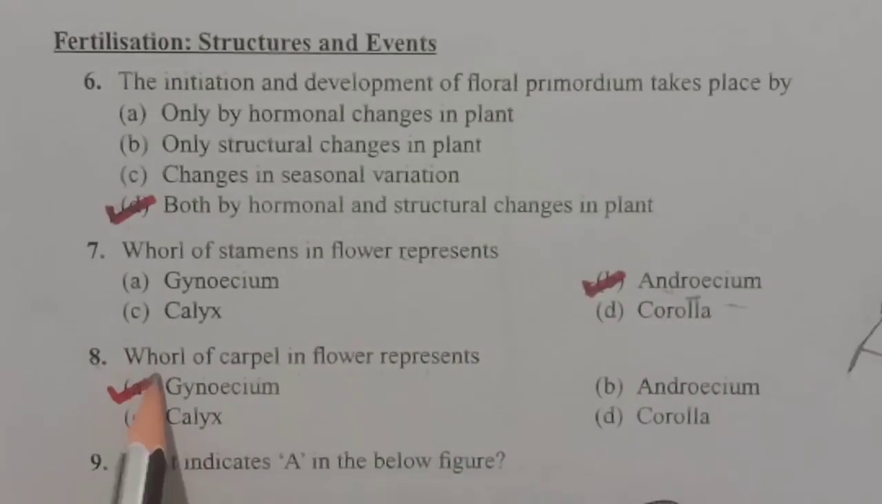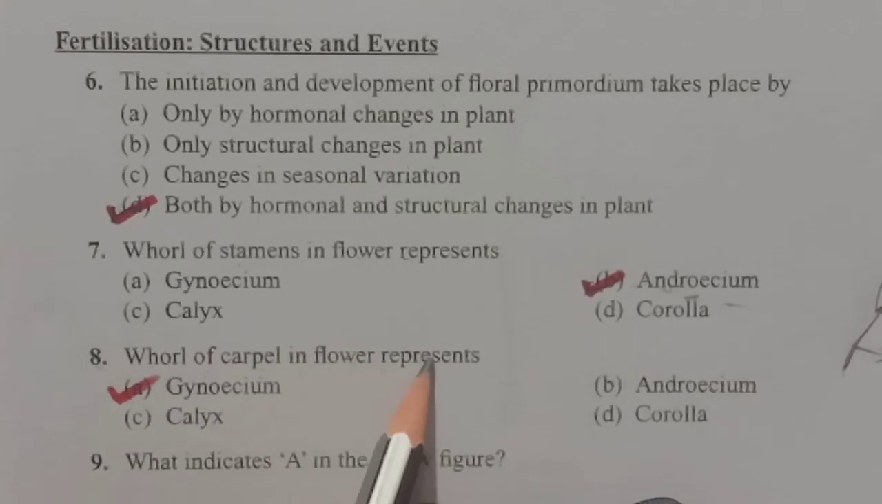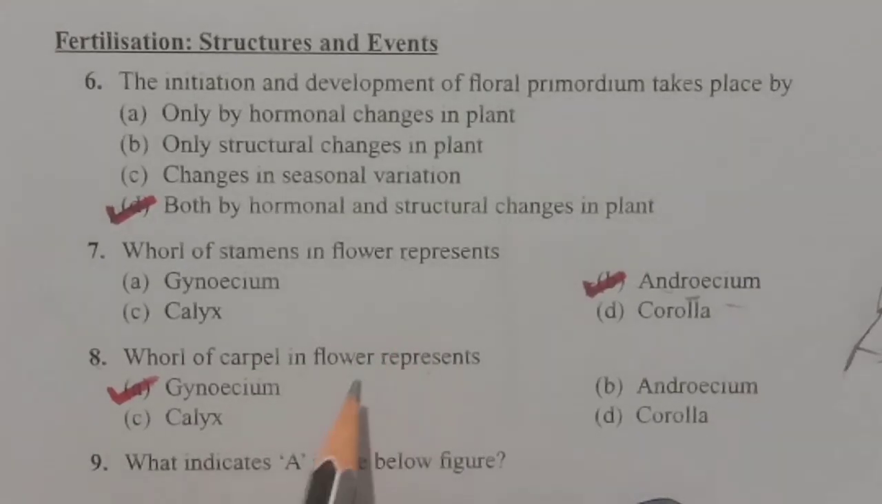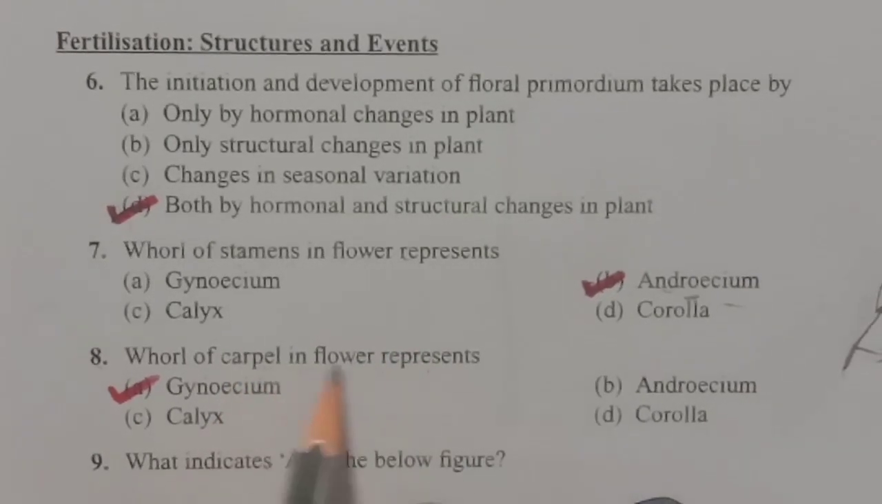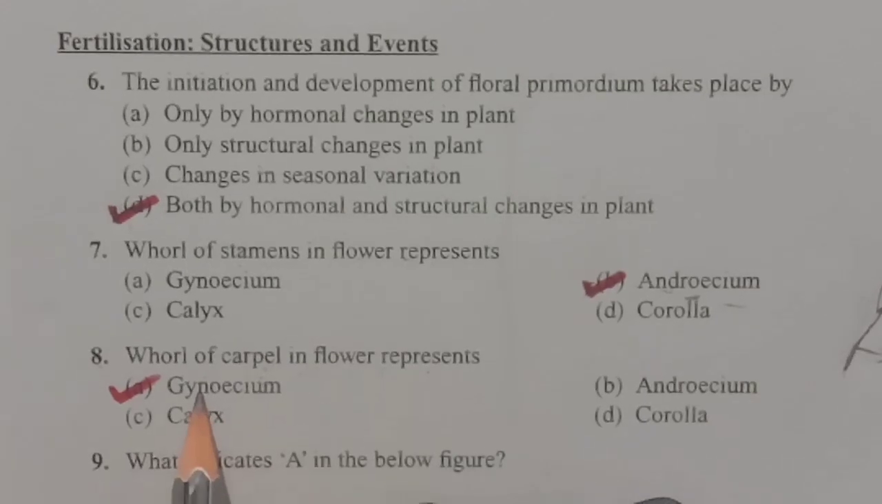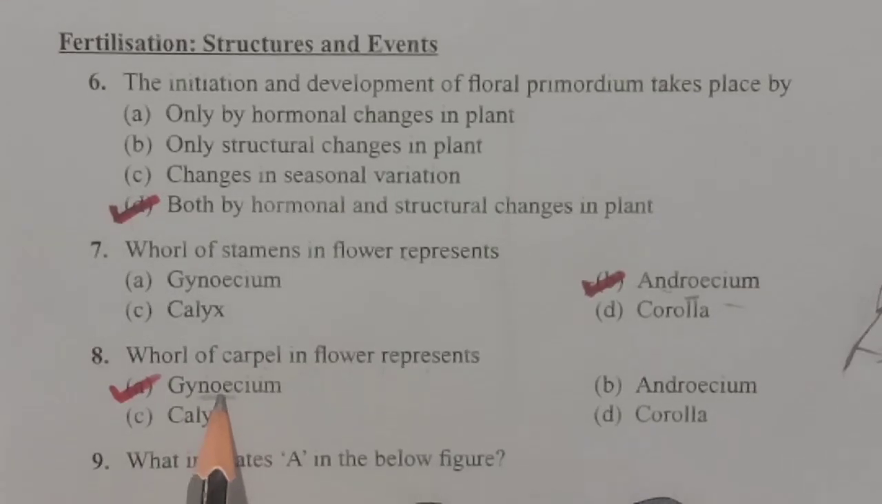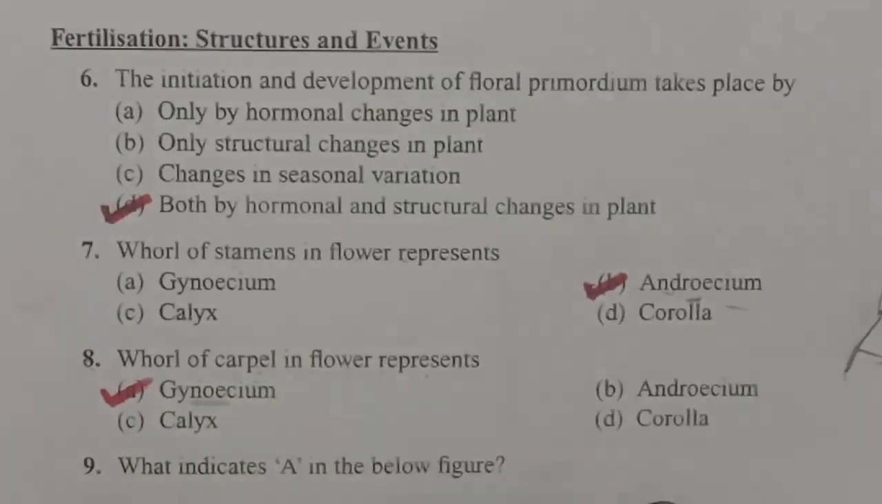And the next question, whorl of carpels in a flower represents. Already I told you. So a whorl of carpels in a flower represents the gynoecium. Gynoecium is the female reproductive part of the flower comprising many carpels. And the next question will be,